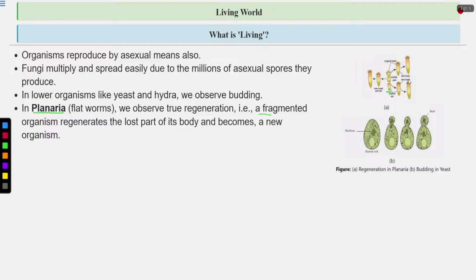Each fragment can give rise to a new planaria. This is the middle part. From the middle fragment, the head and tail develop. The entire planaria regenerates. Then this is the head. From the head also, an entire planaria can regenerate. From the tail also, an entire planaria can regenerate.